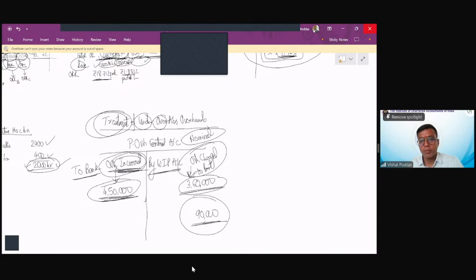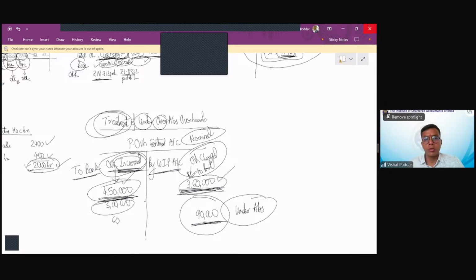In this case, you paid 4,50,000, but how much did you charge? Only 3,60,000. So this 90,000 represents under absorption. Under means you charged less. You paid more, you charged less. So this is under absorption. However, had it been the other way around, let us say this is 3,60,000 and the other amount was not 4,50,000 but only 3 lakhs, for example, it means you paid 3 lakhs but you charged more.